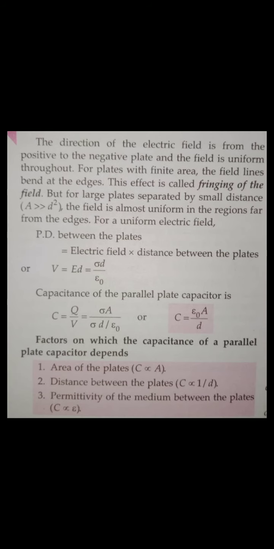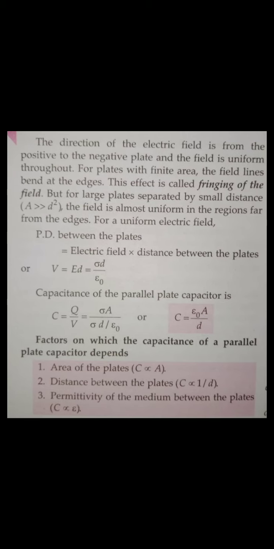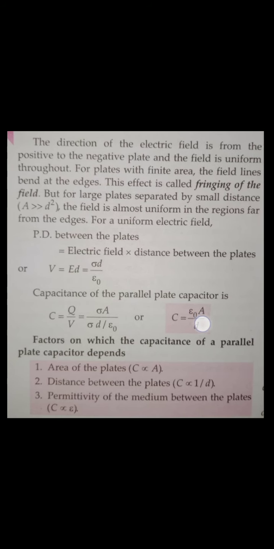Rather, the capacitance depends upon A by D, or the dimensions of the material. It is directly proportional to area, inversely proportional to the distance between the two plates, and also directly proportional to the permittivity of the medium between the two plates. Okay guys, so if we want to increase the capacitance, we can take care of these three factors.